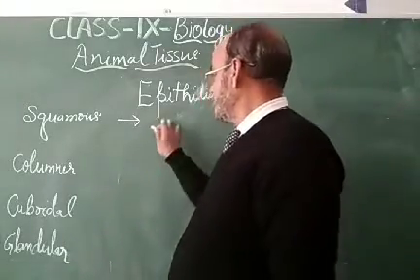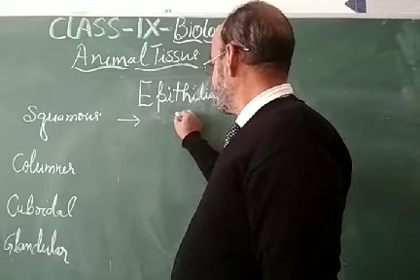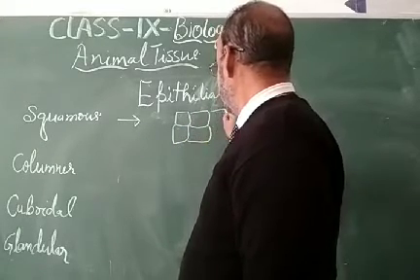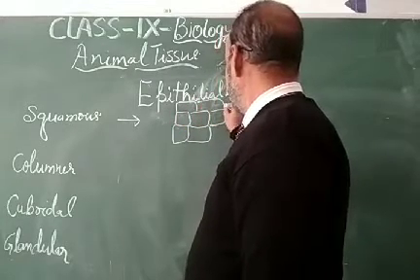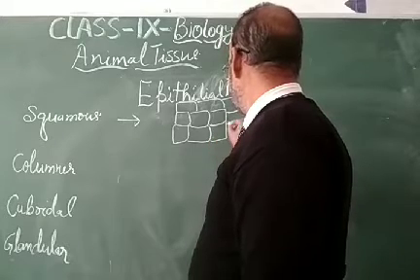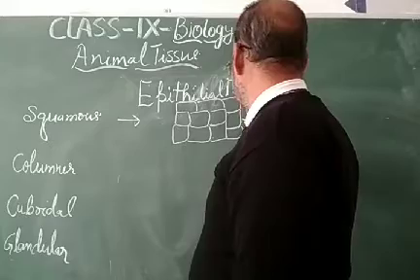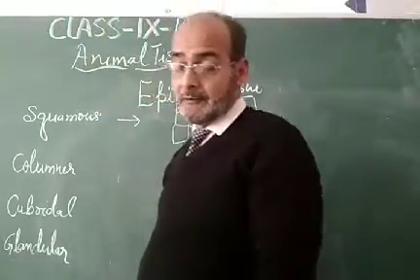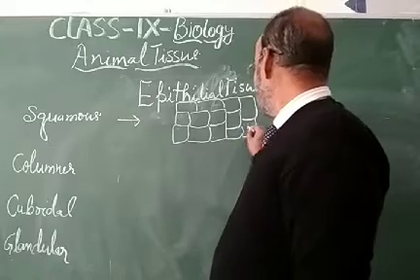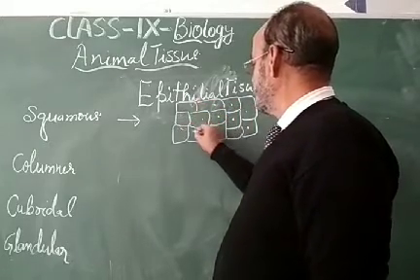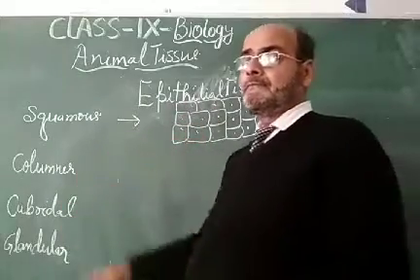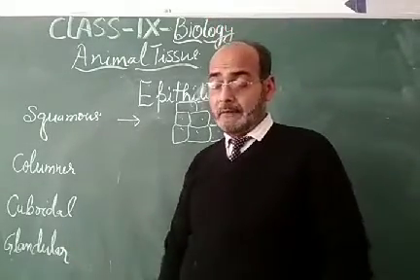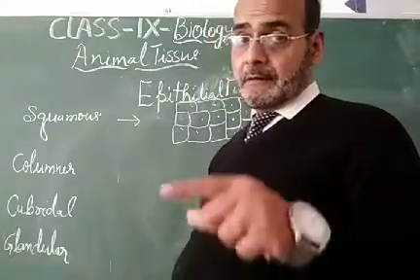Just imagine floor tiles: these cells are arranged in a sequence so that the outer covering is like a screen cover, where cells may be polygonal or hexagonal, and they form a tissue for the covering of a part, for protection, and to give shape to that particular organ or body surface.